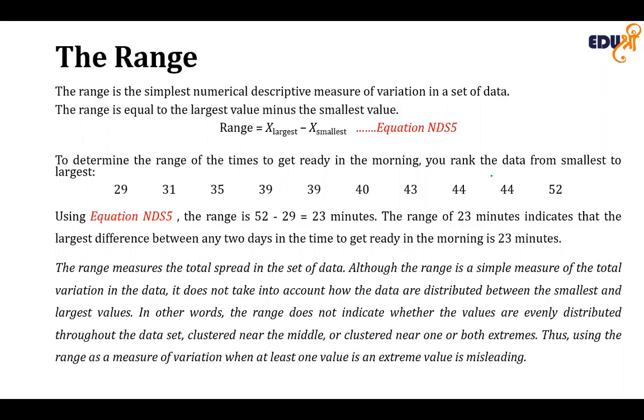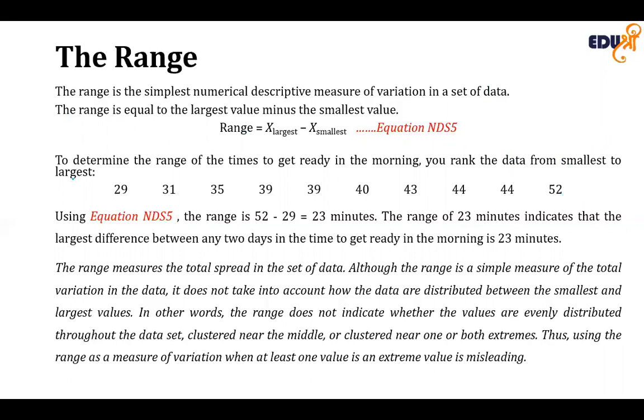To do that, you first need to rank the array, as we did when calculating the median. Once we have put the data in an ordered array from smallest to largest, we can use the equation to calculate the maximum minus the minimum.